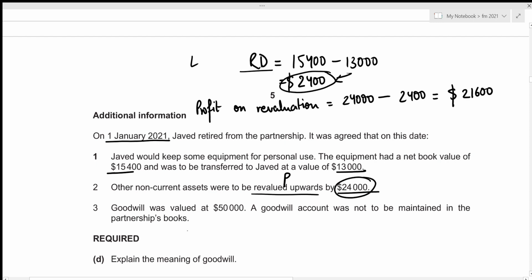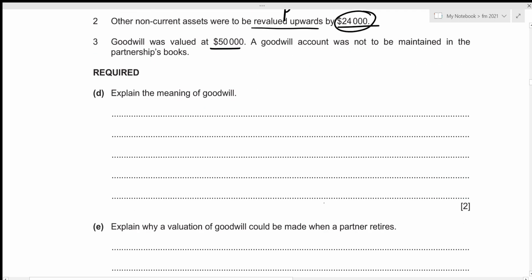Alright, then goodwill was valued at 50,000 and a goodwill account was not to be maintained in the partnership books. Now for the fourth part of this question, we need to explain the meaning of goodwill. So goodwill is basically an intangible asset, and this represents the reputation of the business, which is obviously built up by the partnership, or the value of net assets compared to the value of business as a whole.